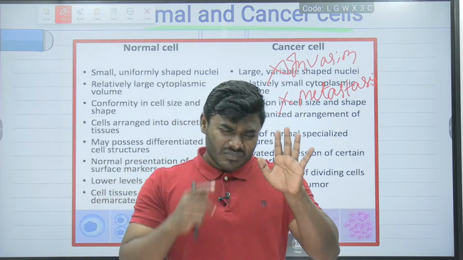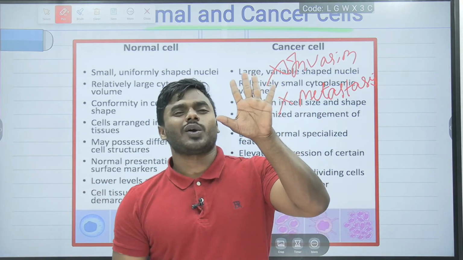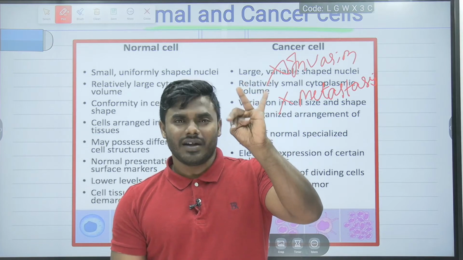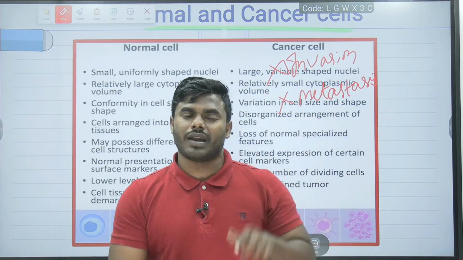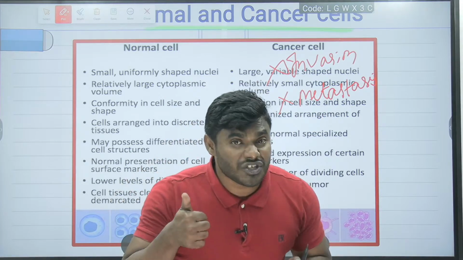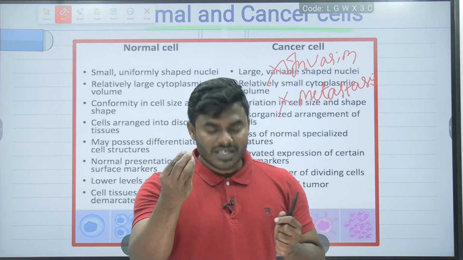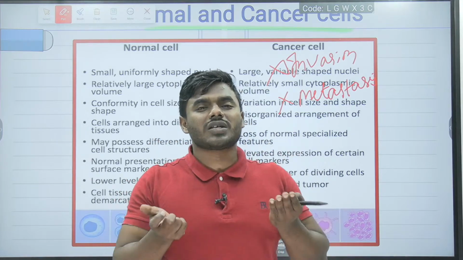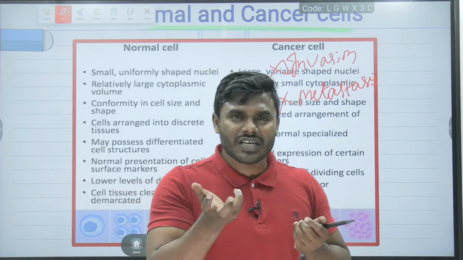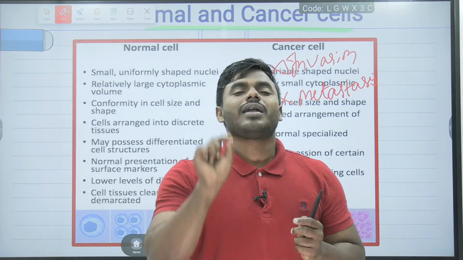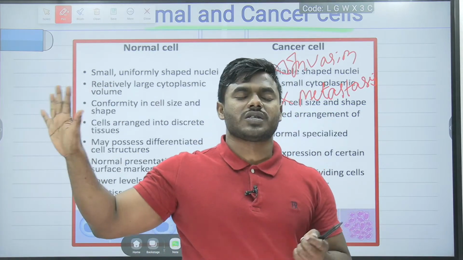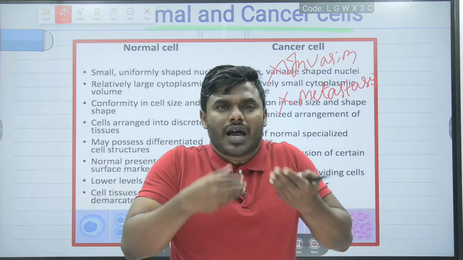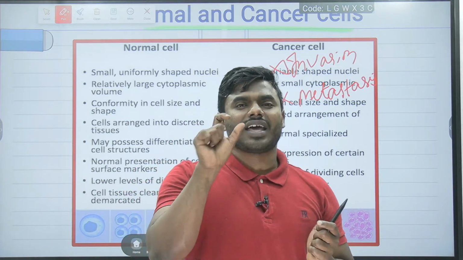Follow me. The cancer cell undergoes uncontrollable division. And friends, now the question is very clear. Will the cancer cell undergo the process of differentiation? I can say that 99% of cancer cells never undergo differentiation. For example, some cancer cells can undergo differentiation.